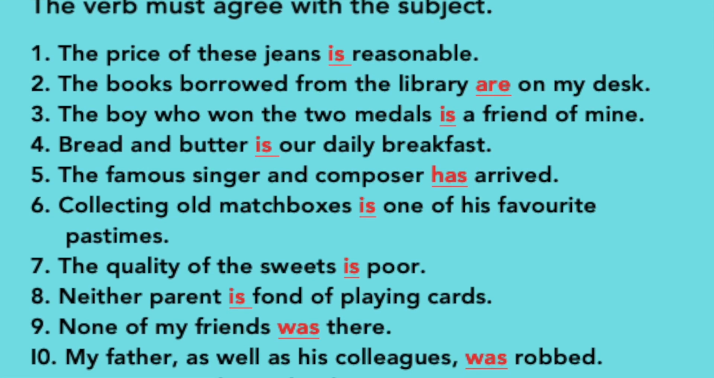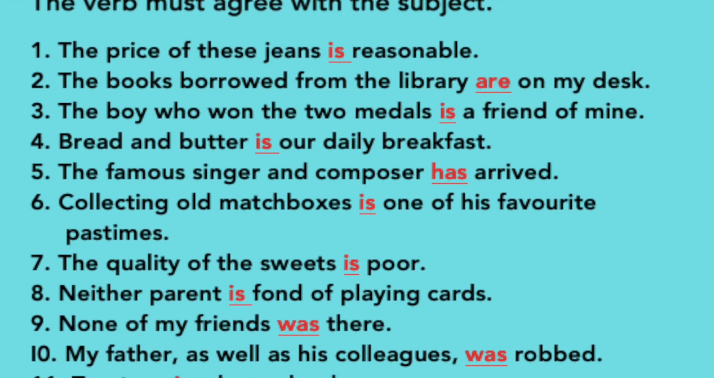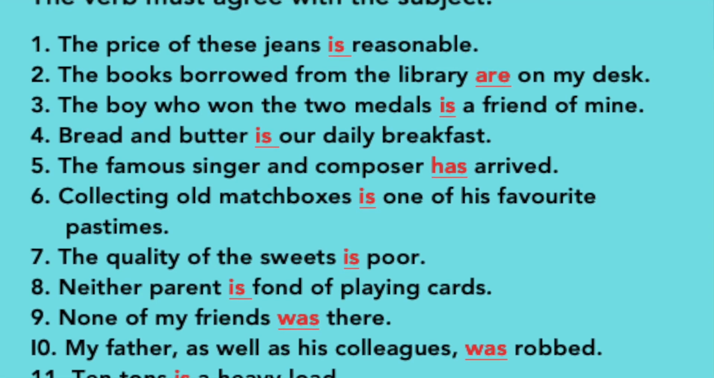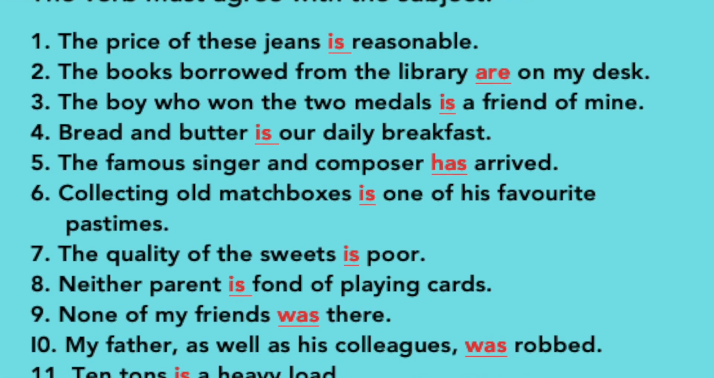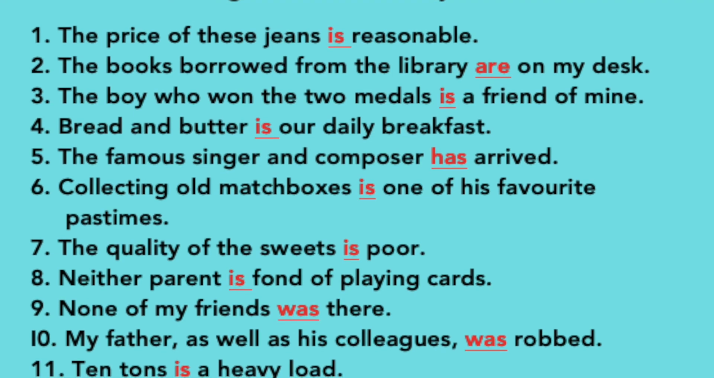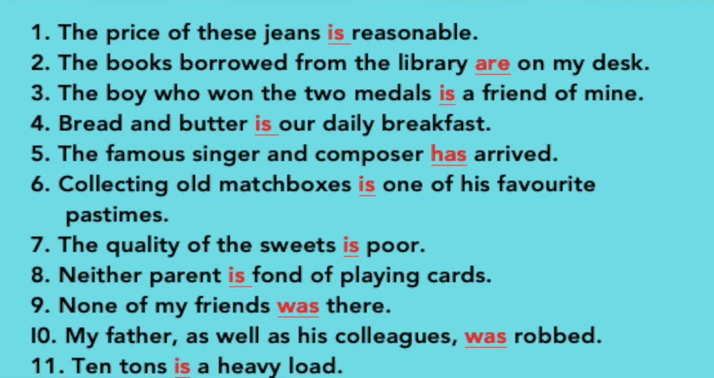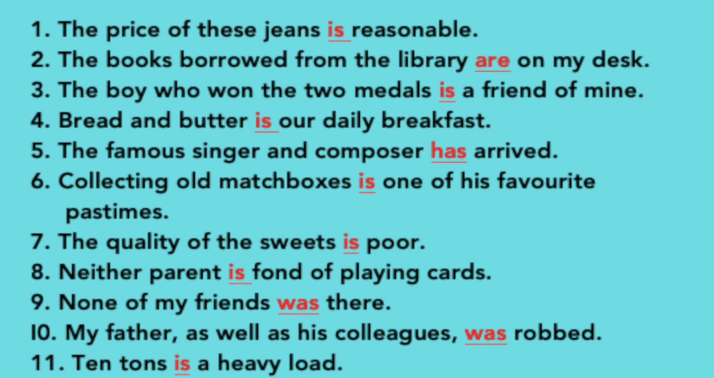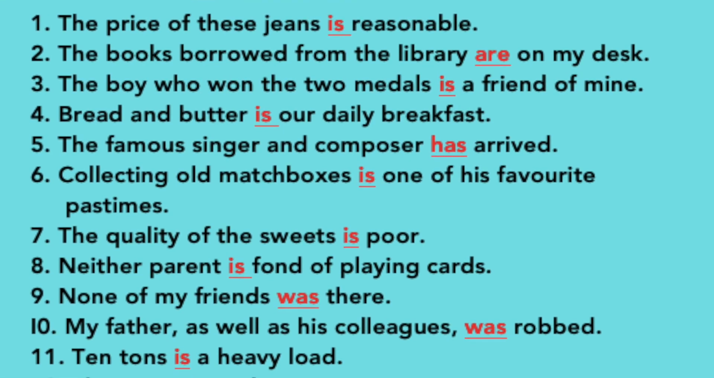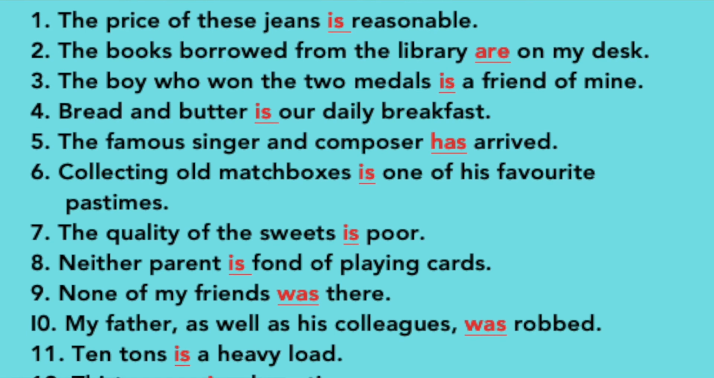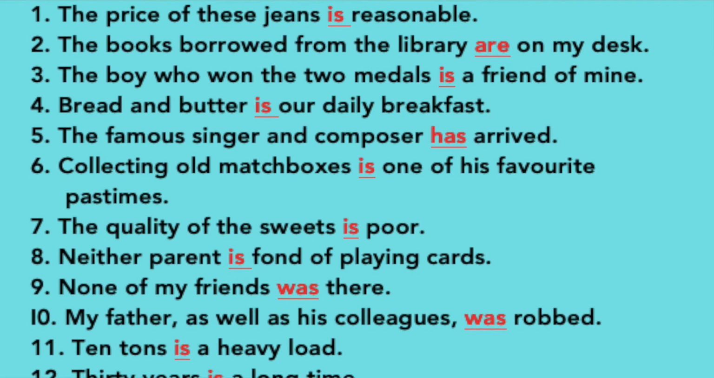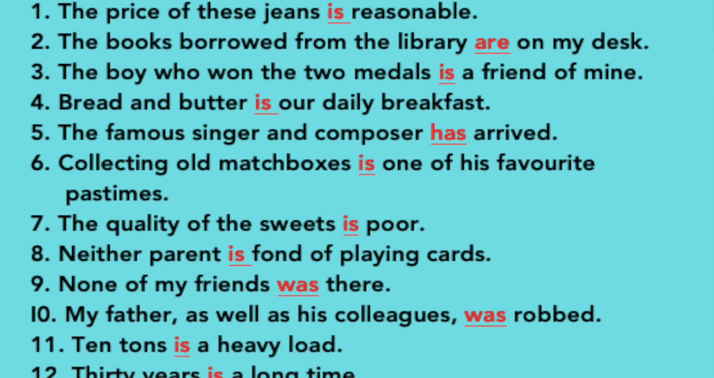None of my friends was there, because none of is also used as singular. Next one. My father as well as his colleagues was robbed, because here what is the subject? My father. My father is the subject, not my father and his colleagues. So we have to use was here. Next one. 10 tons is a heavy load, because it refers to weight. 10 tons, it is singular.